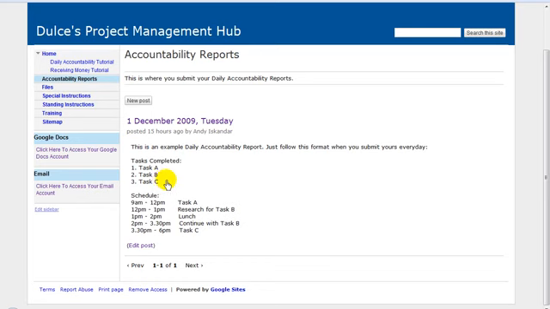Let's say you've completed writing one article. So task A, you write there, completed the rewriting of two articles, article A. And task B, you finish rewriting two articles of article B, so you write there, completed rewriting two articles of article B. And task C, completed submitting 10 articles to 5 article directories, for example.